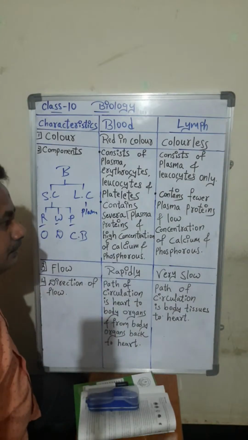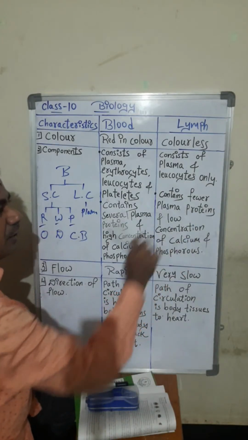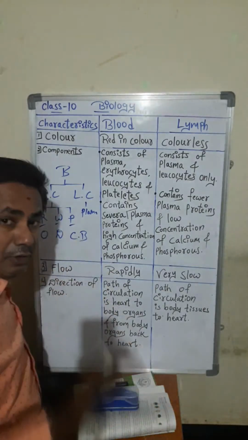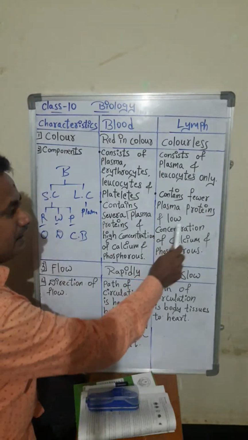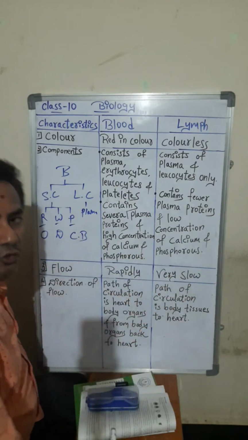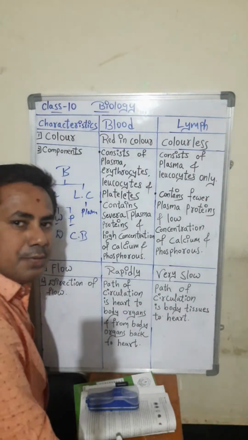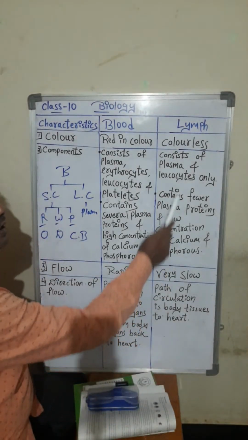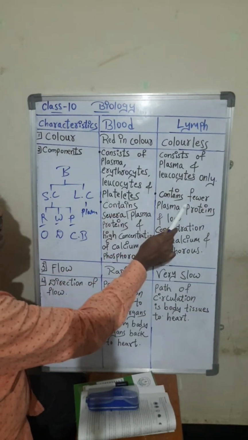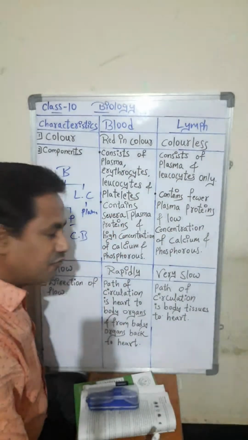What does lymph contain? Lymph contains fewer plasma proteins. Plasma will be less, it will be there in less quantity, and a low concentration of calcium and phosphorus. Phosphorus and calcium minerals are less in quantity, and RBCs are totally absent. That is, erythrocytes are completely absent in lymph.